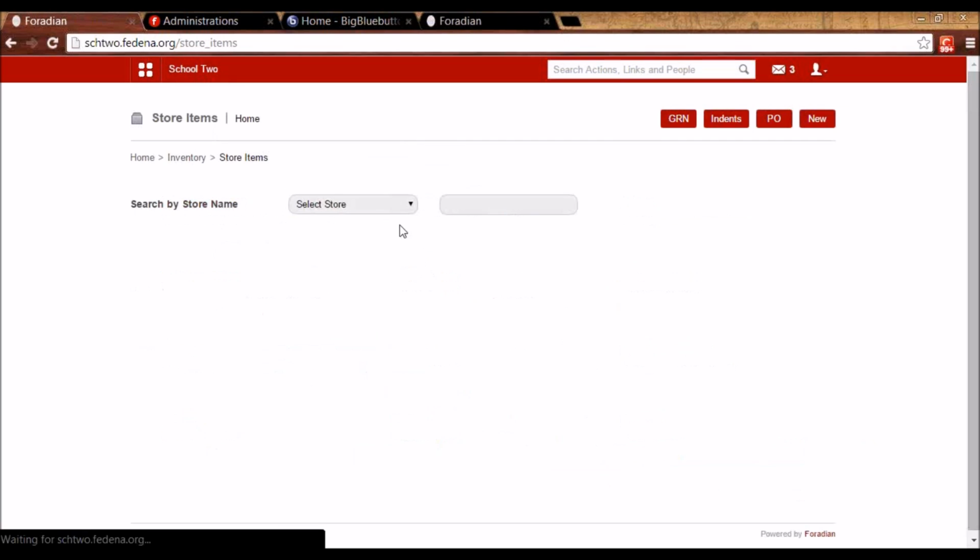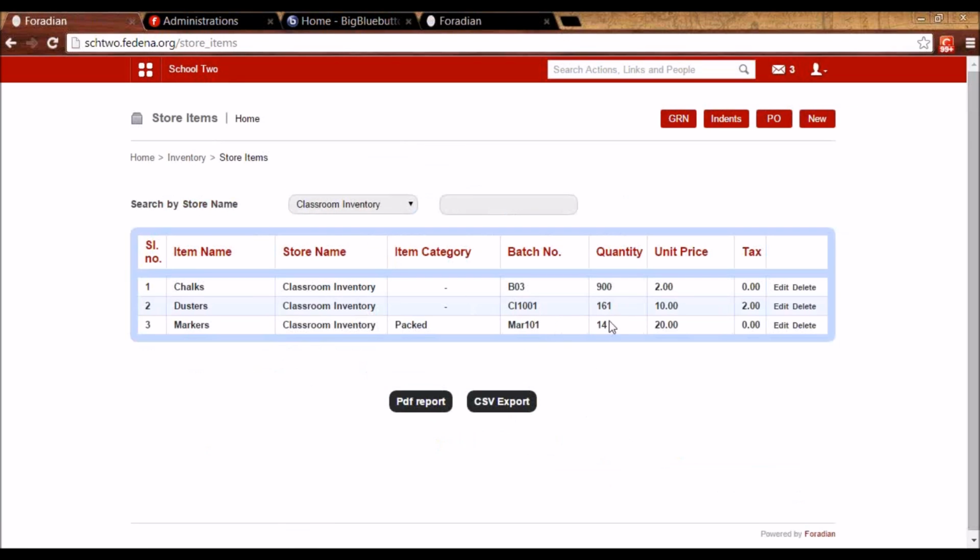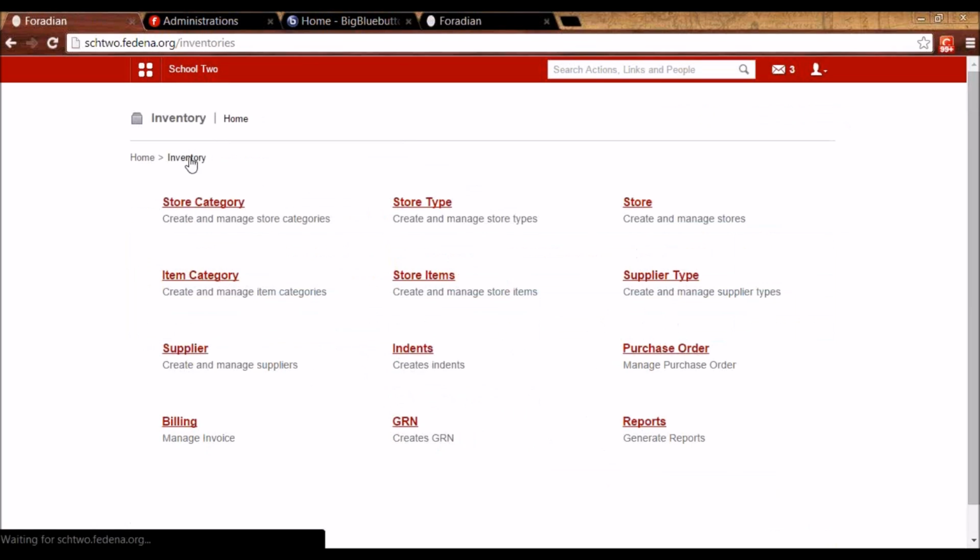If I go to store items now, you will see that the quantity is again back to 161 because I've received the goods receipt note for one duster.